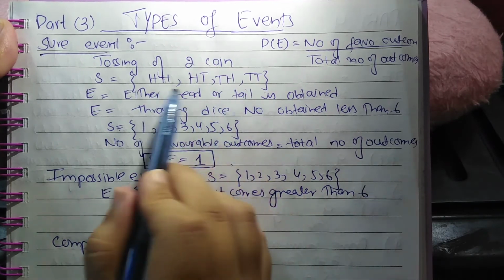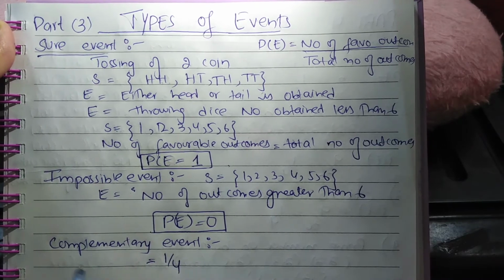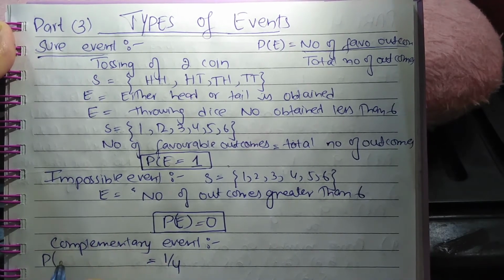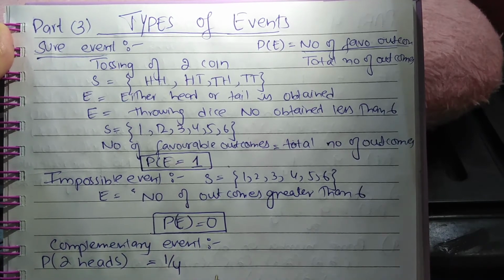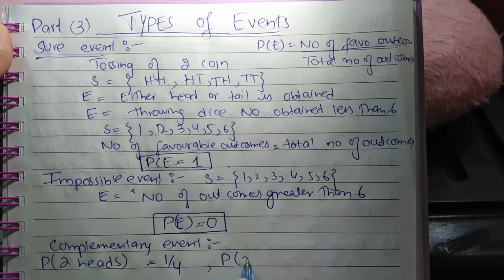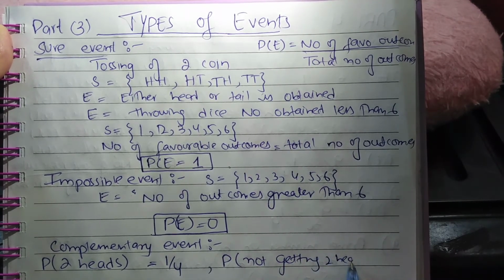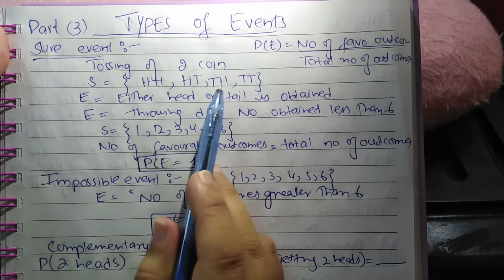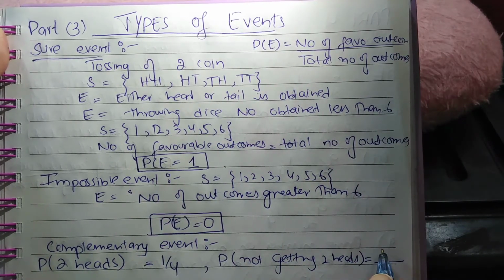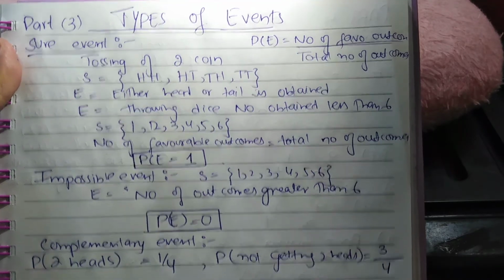Favorable is 1, total are 4, so the probability of this event is 1 by 4. If you have to find the probability of not getting 2 heads, the favorable outcomes are 3 cases, so 3 by 4 is the probability of not getting 2 heads.